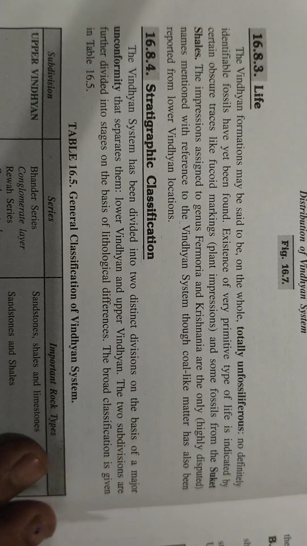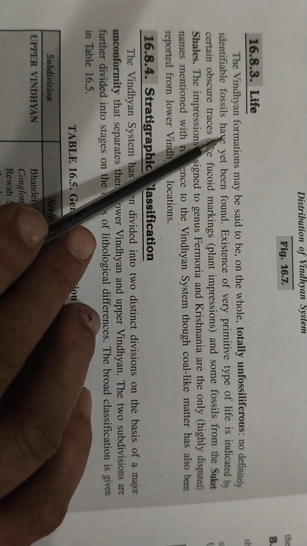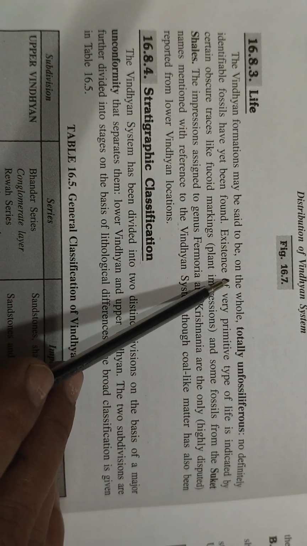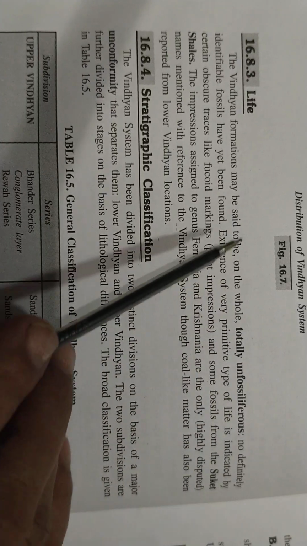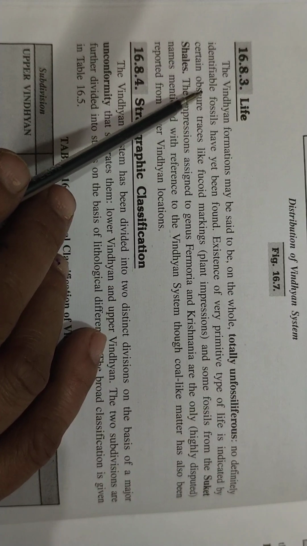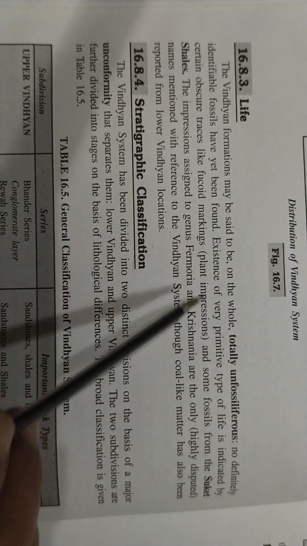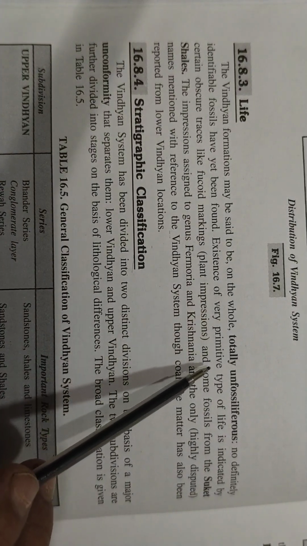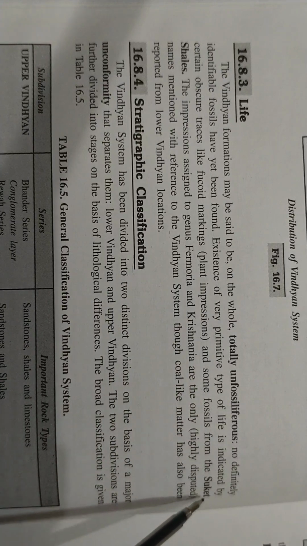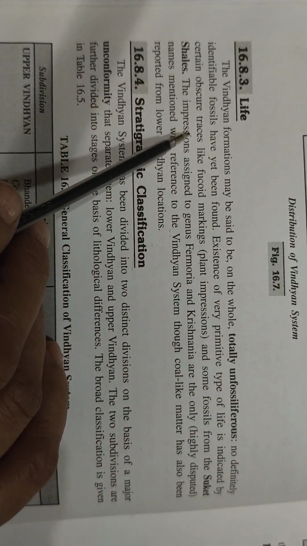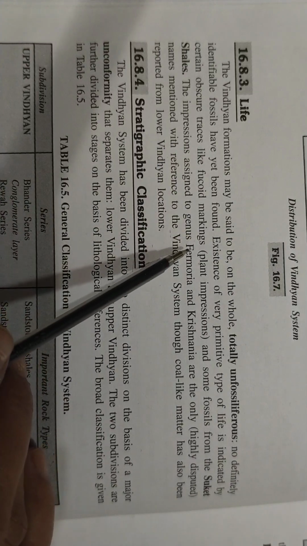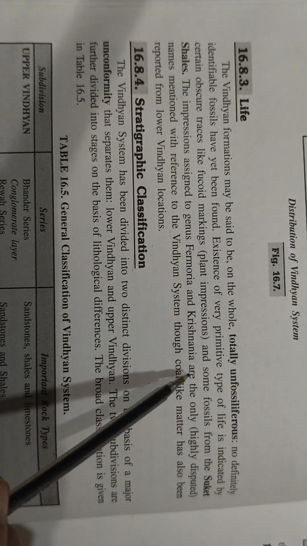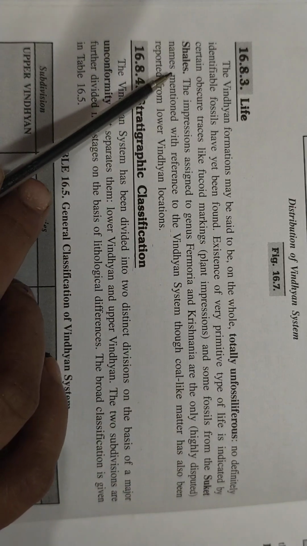Life of the Vindhyan formations may be said to be on the whole totally unfossiliferous. No definitely identifiable fossils have yet been found. Existence of very primitive types of life is indicated by certain obscure traces like a few annelid markings, plant impressions and some fossils from the Suket shales.